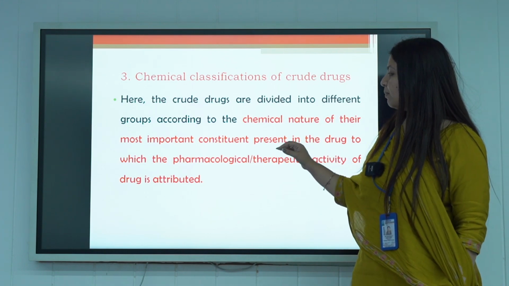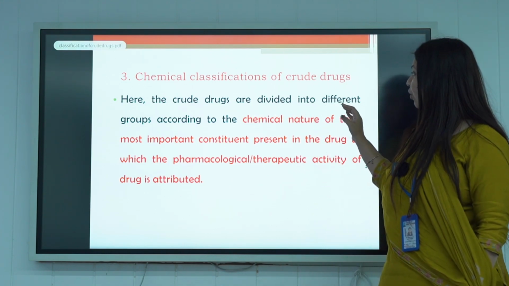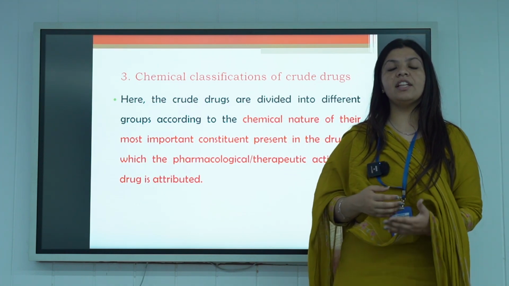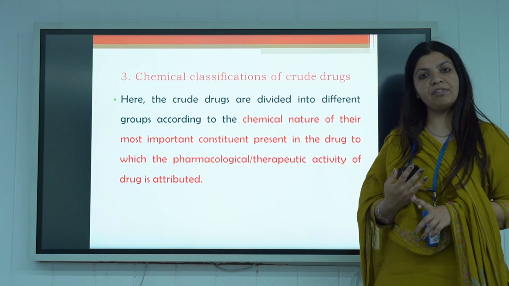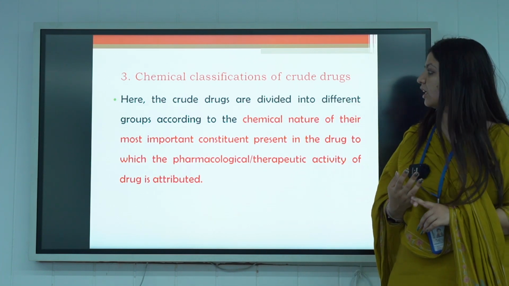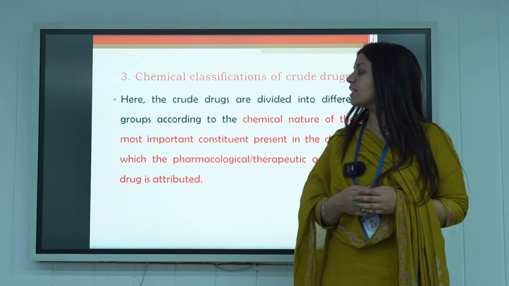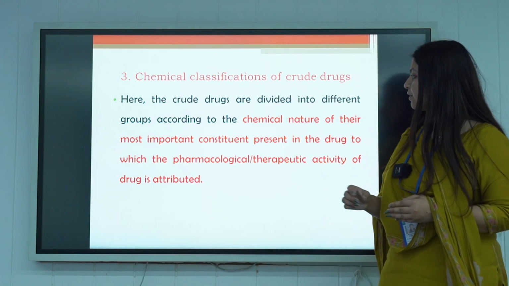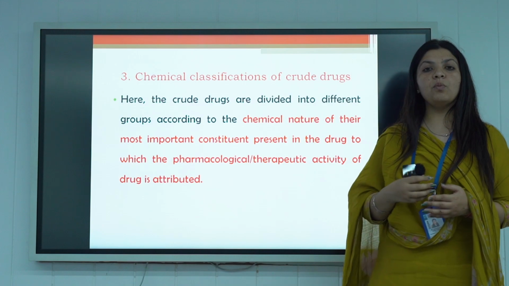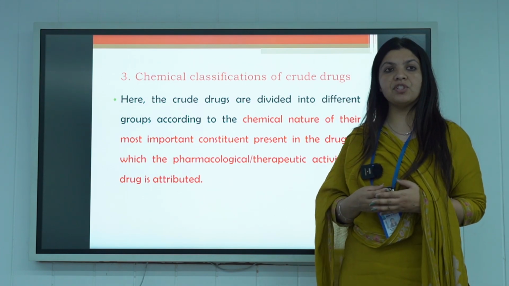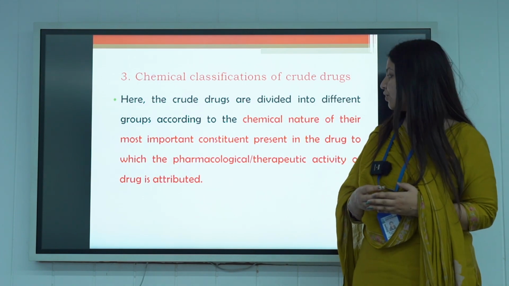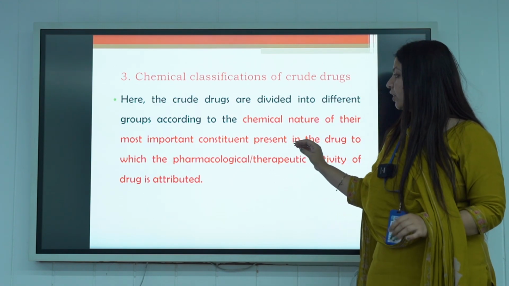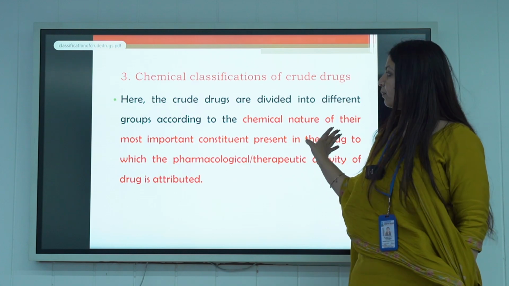Chemical classification means the drugs are divided into different groups according to their chemical nature. In the initial two, we have studied the alphabetical classification and the morphological classification. The third one is the chemical classification. The name itself stands for the chemical components. That is, what does the plant drug contain which is utilized for the pharmacological action? So it is on the basis of the chemical nature, the most important constituent present in the drug.